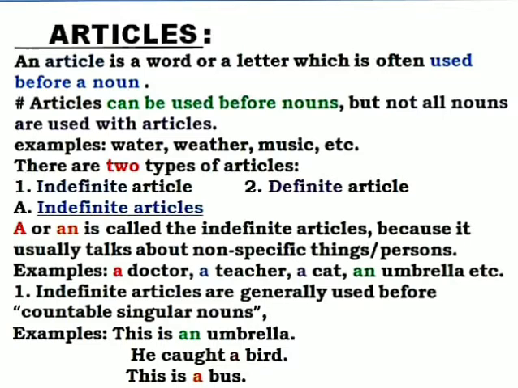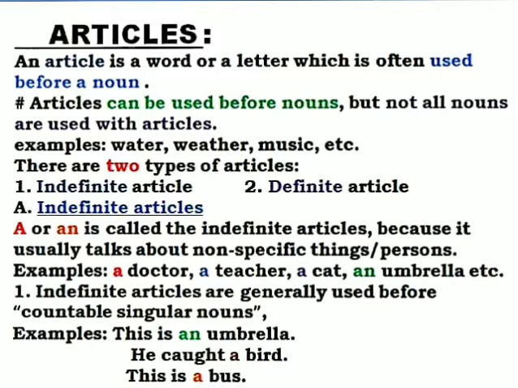Then come to the second one. He caught a bird. Now again, bird is a noun. It is singular because I'm not using the plural form like birds. And it is countable, like one bird or two birds. That's why I used a before the noun bird. Now come to the third one. This is a bus.